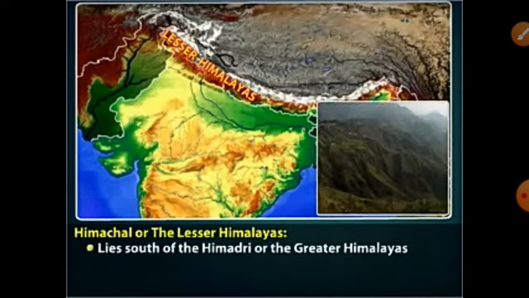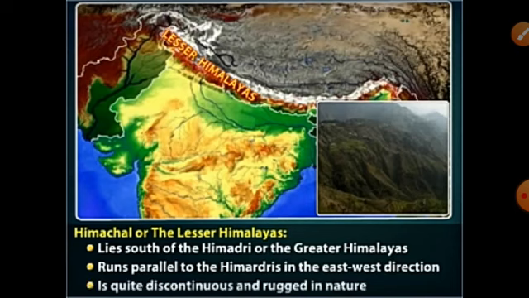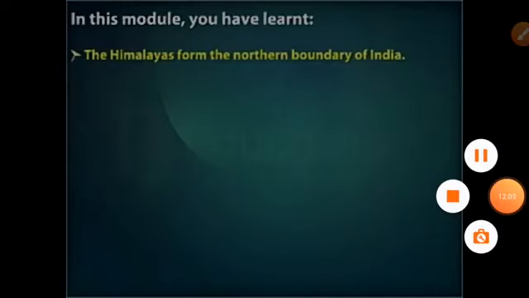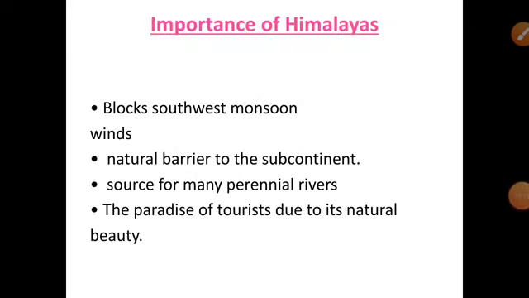Next one is the Lesser Himalayas. It lies south of the Himadri or the Great Himalayas, and runs parallel to the Himadri in the east-west direction. It is a discontinuous range. These hills combined together are called Purvanchal Hills.